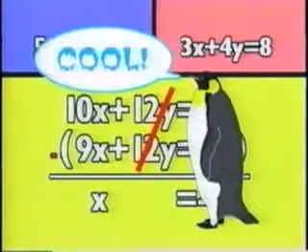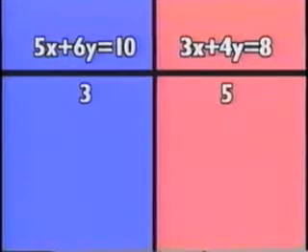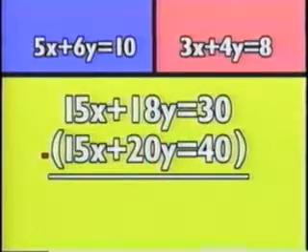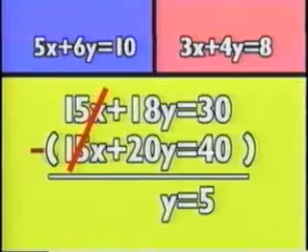Wow, cool, huh? You could also eliminate the x in this problem by multiplying the first equation by 3 and the second by 5. This gives you 15x plus 18y equals 30, and 15x plus 20y equals 40. Producing a match in the x's. Subtract, and you eliminate x, and are left with a y of 5.